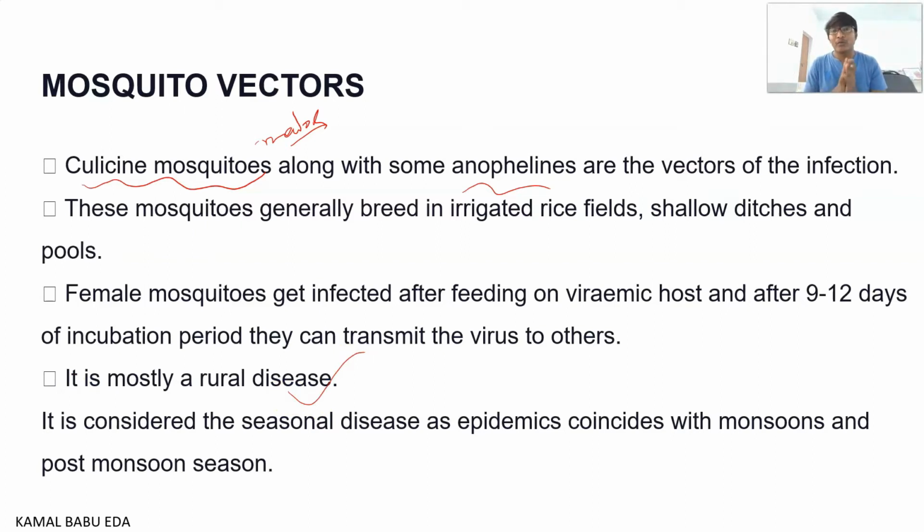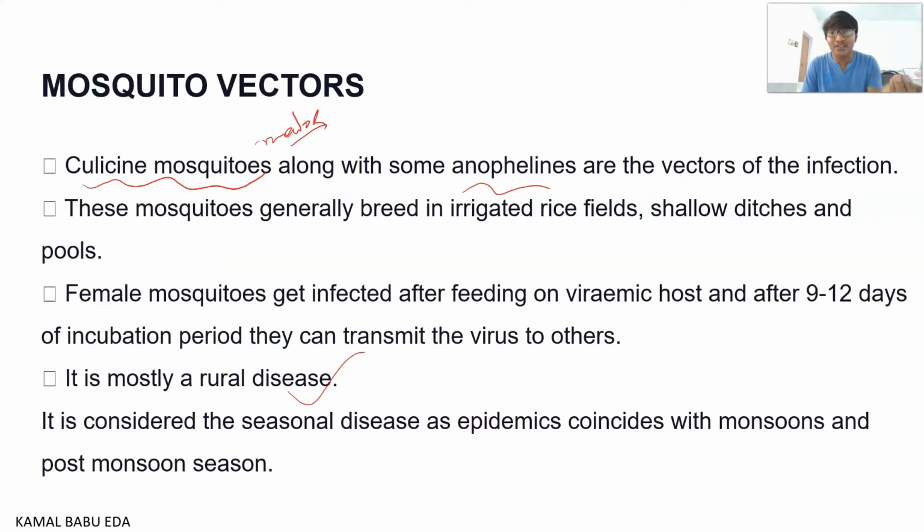You can see why I am saying rural areas: they are mainly the breeding spots for these Culex or Anopheles mosquitoes. The favorable conditions are rice paddy fields where the water is stagnant, pools, rivers, and deep wallow shells. All these are favorable conditions for the mosquito to breed. So whenever there is a large number of mosquito vectors, they are capable of infecting persons.